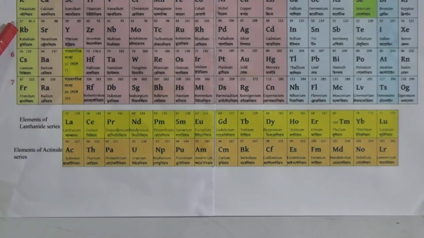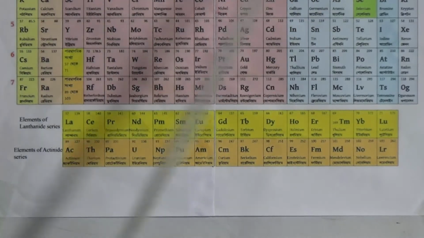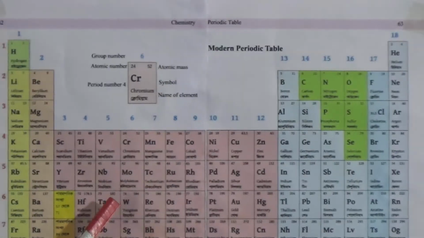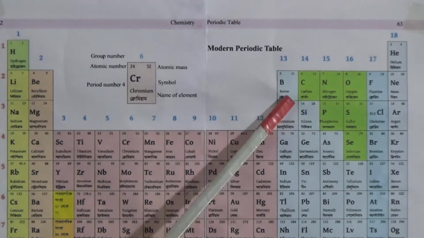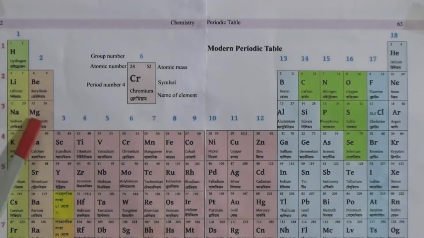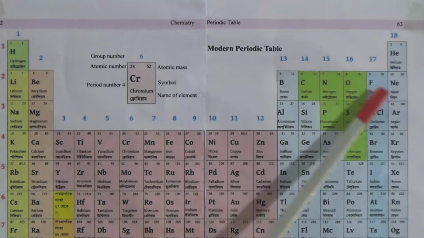And period 1 contains 2 elements, only hydrogen and helium. Periods 2 and 3 contain 8 elements each.